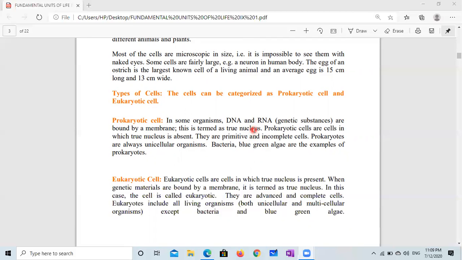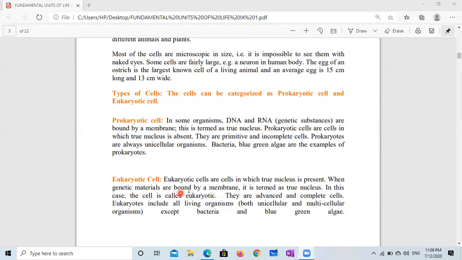If there is no nuclear membrane, then the cell is known as prokaryotic cell. So we can say prokaryotic cells are cells in which true nucleus is absent. They are primitive and incomplete cells. Prokaryotes are always unicellular organisms. Bacteria, blue-green algae are the examples of prokaryotes. Organism that has prokaryotic cell is known as prokaryote.